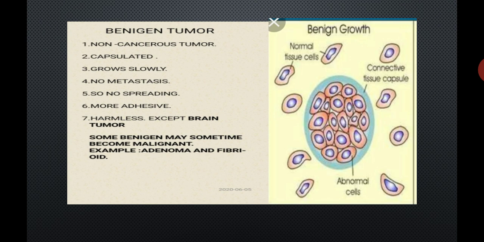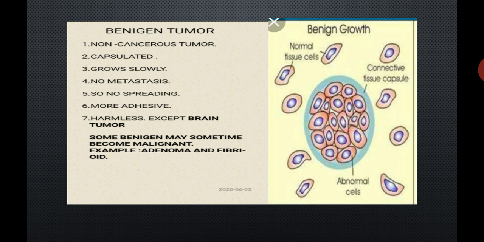Further, some benign tumors may sometimes become malignant tumors. Examples of tumors that form from a benign tumor and become malignant are adenoma and fibroid.